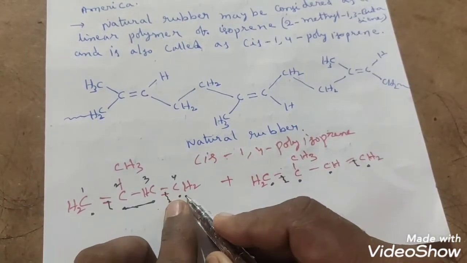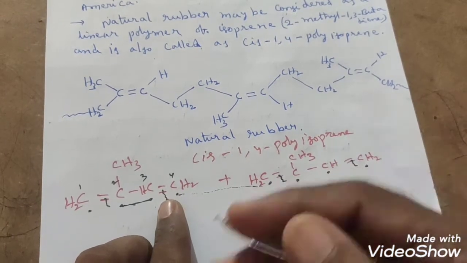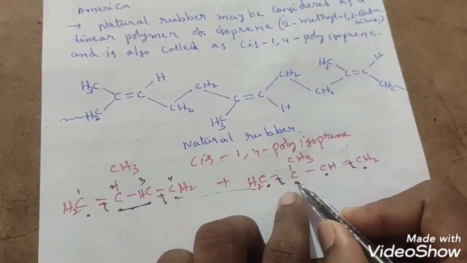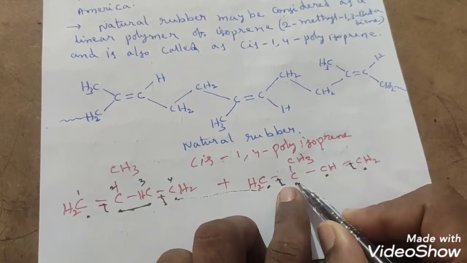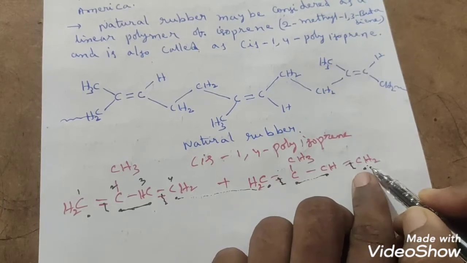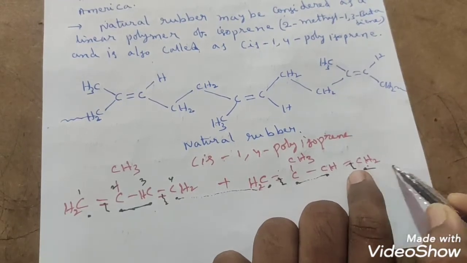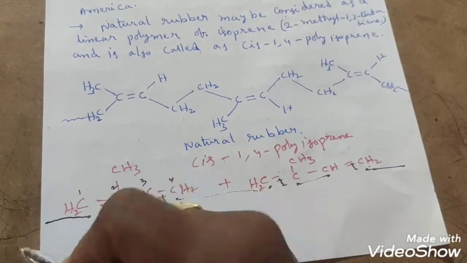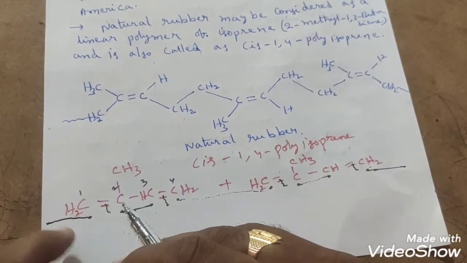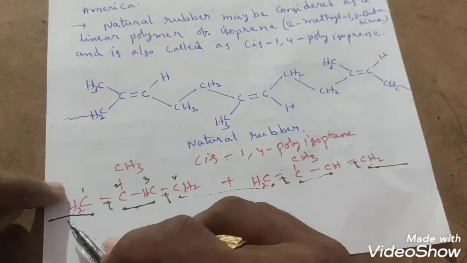Now this CH2 will combine with the CH2 on the side of another molecule. Here also the same thing: between C and CH a double bond will generate. This CH2 will link up with the next molecule, that is, the isoprene molecule. This side CH2 will produce a single bond. Here also the next molecule's CH2 will produce a single bond with this free radical. Yes or no?